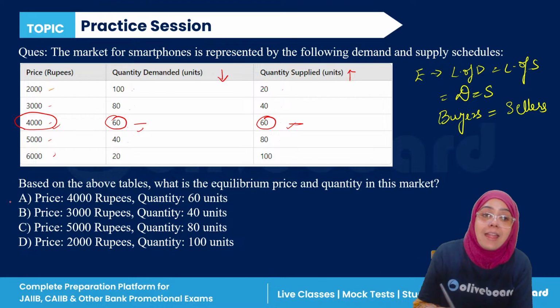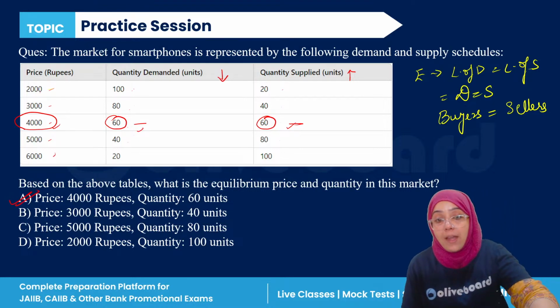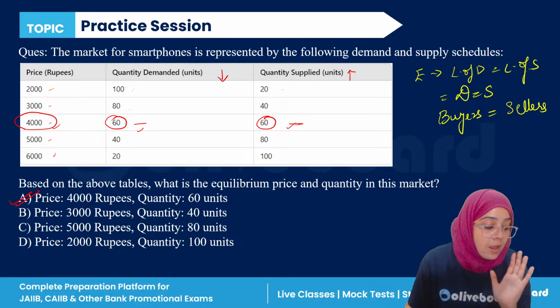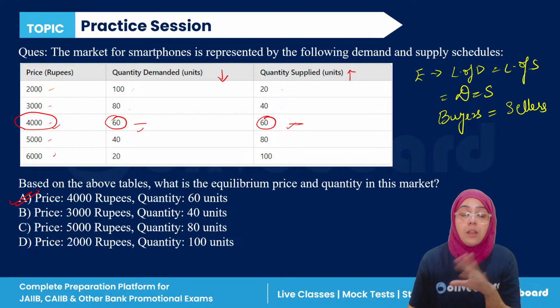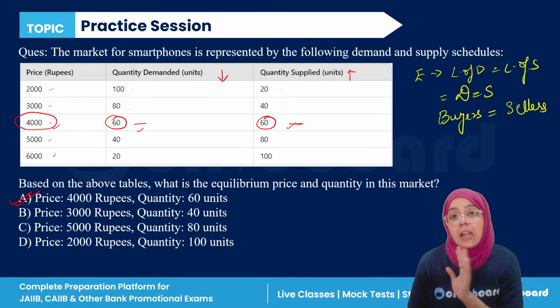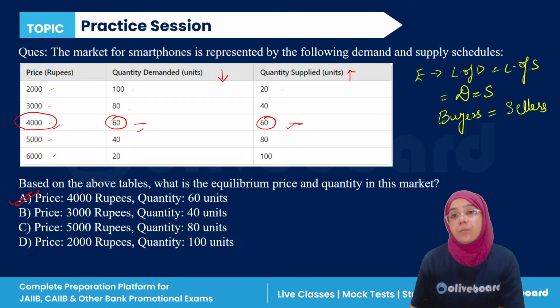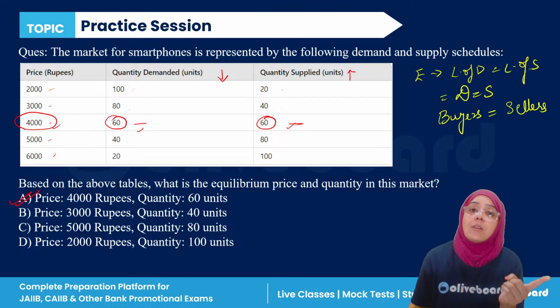So the price is 4,000 for the quantity of 60 units. Yes, so the correct answer is A. There is nothing to worry about in this. Law of demand is equal to law of supply. Very simple. Okay, now just tell me, is the law of demand curve downward or upward sloping?